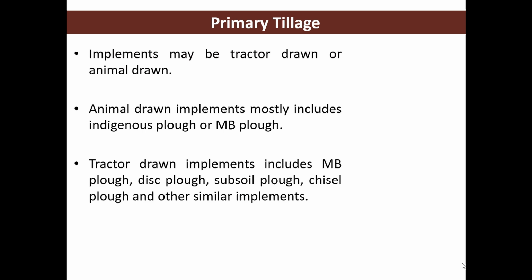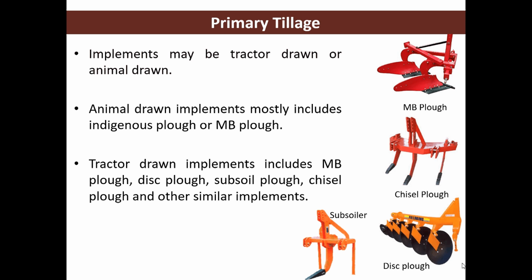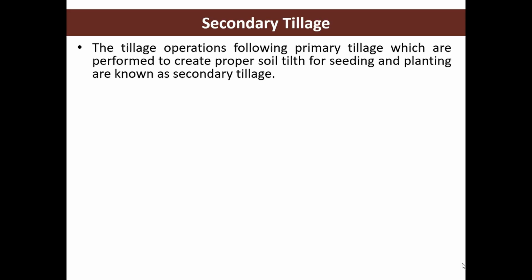Tractor drawn implements include the MB plow, disc plow, subsoil plow, which is also called a subsoiler, chisel plow, and other similar implements. So as you can see in the figure, this is the MB plow, chisel plow, disc plow, and the subsoiler.